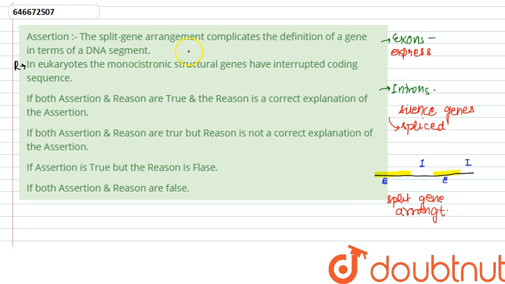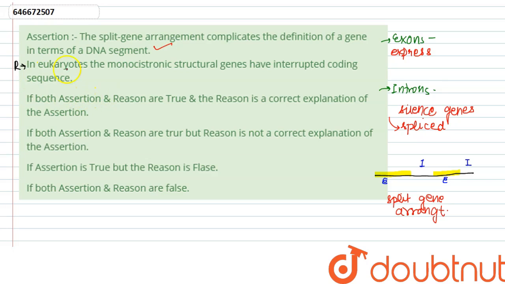So this split gene arrangement complicates the definition of a gene because, first of all, the DNA will convert itself into the RNA. RNA will undergo a splicing process, and from the splicing process a mature mRNA will be produced. But in bacterial cells, they do not have this type of mRNA, only exons are present on their DNA. So yes, this split gene arrangement complicates the definition of a gene. This assertion is correct.